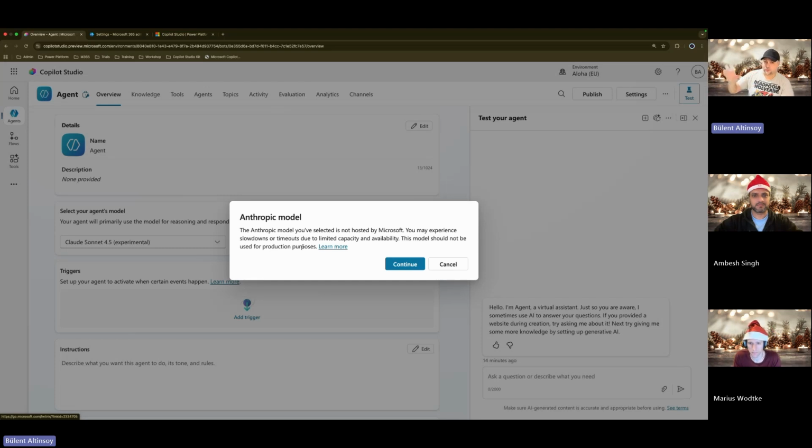If you're still convinced about the Anthropic models because they're really good, you can still use them from the Azure catalog from Microsoft, if you have Azure credits. That's my recommendation, because then these models are not leaving the tenant. And this is how you can activate or deactivate the Anthropic models.